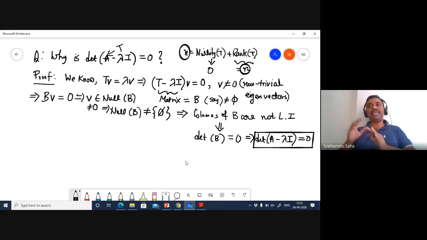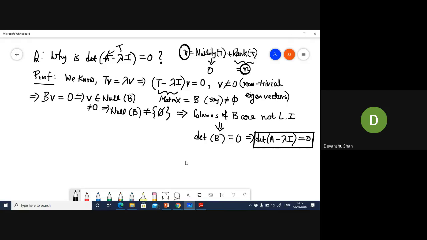The same idea applies when you solve a system of equations. When you have T of X equal to 0, the one solution you always get is X equal to 0. Who cares? What you care about is for what non-zero values of X your system of equations Tx equal to 0 will have a solution.